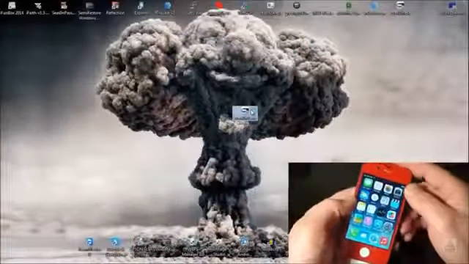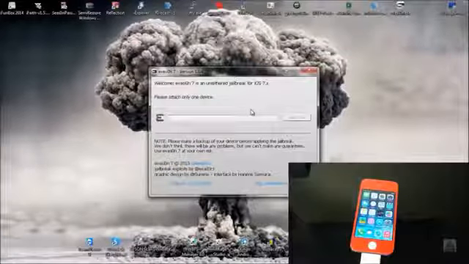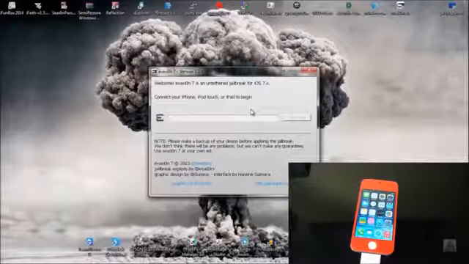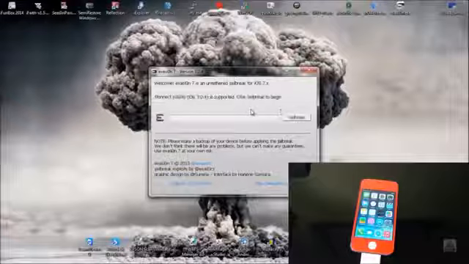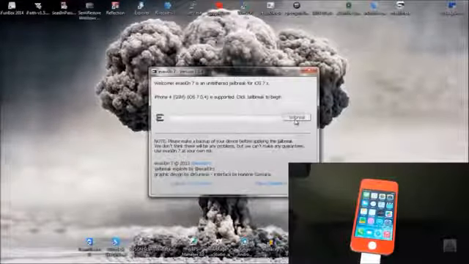So now I'll show you how to jailbreak it. We're going to need to go back onto our computer, open up Evasion 7, let Evasion read your device as it just did mine right now, and click jailbreak. I'll be back as soon as this process is done.